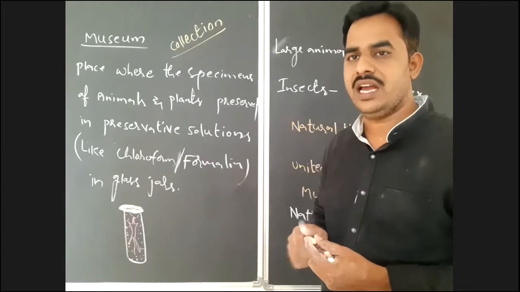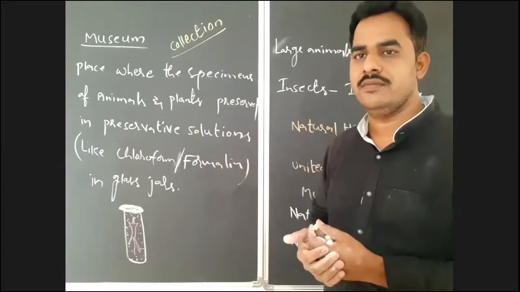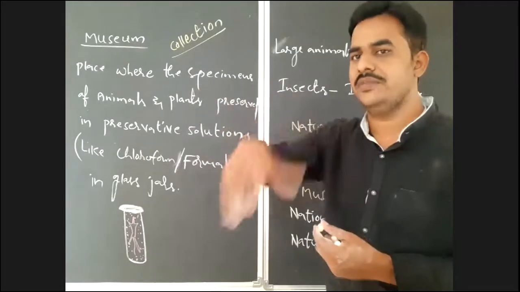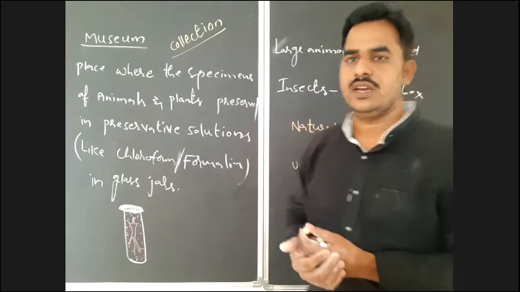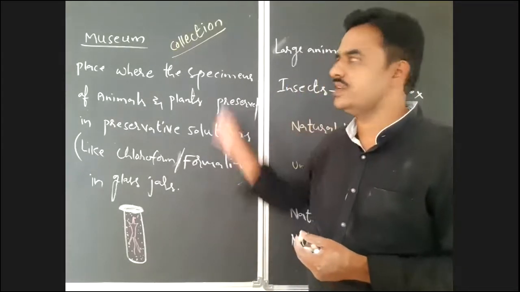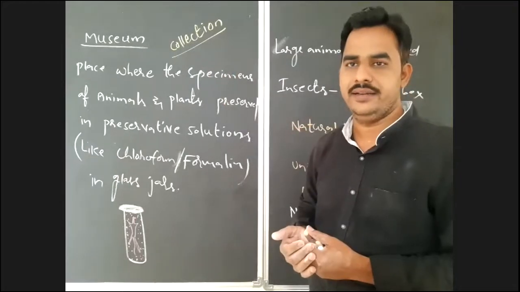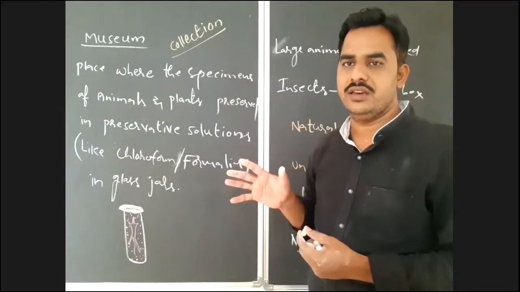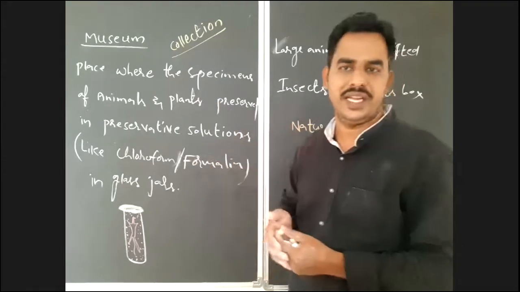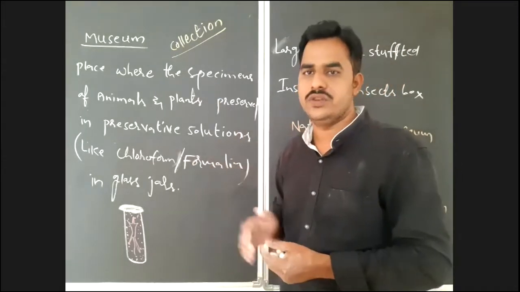So in terms of museum, what is collection? Collection is the total number of specimens or materials which are present in a museum.